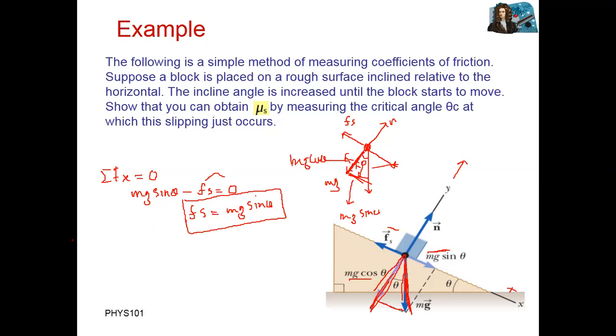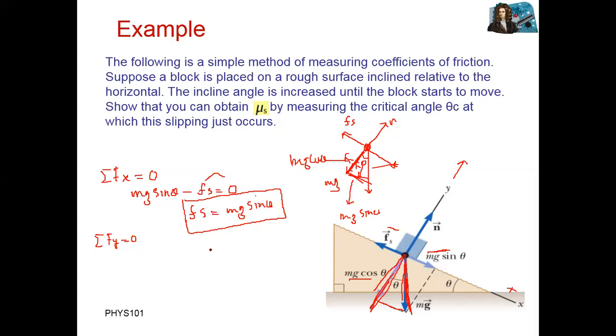Okay, now how many forces are along the y-axis? The sum of all forces along the y-axis also equals 0. Why? Because there is no motion along the y-axis. So how many forces? Yes, there are two forces. One is normal, and the second one is downward, mg cos theta.